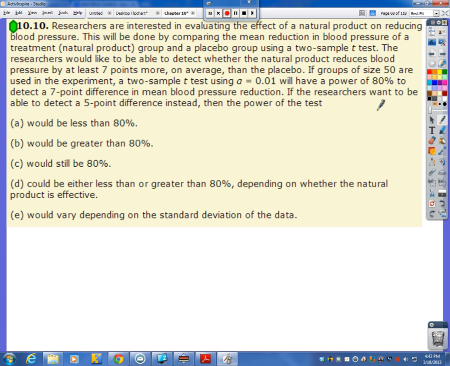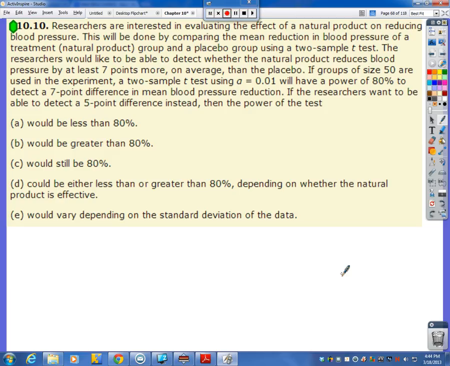All right, next question. Researchers are interested in evaluating the effect of a natural product on reducing blood pressure. This will be done by comparing the mean reduction in blood pressure of a treatment, a natural product group, and a placebo group using a two-sample t-test. The researchers would like to be able to detect whether the natural product reduces blood pressure by at least 7 points more on average than the placebo. If groups of size 50 are used in the experiment, a two-sample t-test using an alpha of 0.01 will have a power of 80% to detect a 7-point difference in the mean blood pressure reduction.